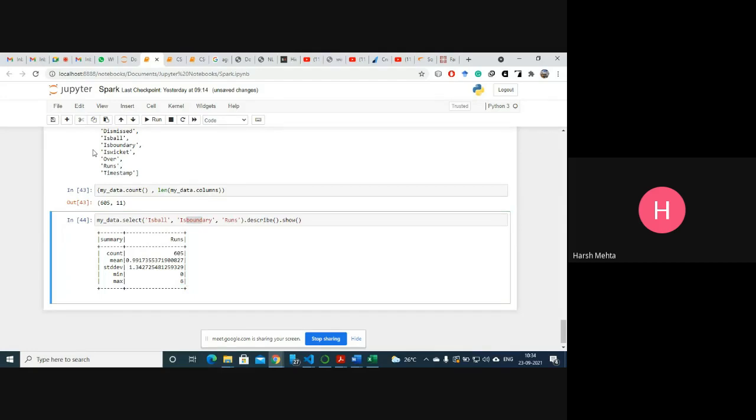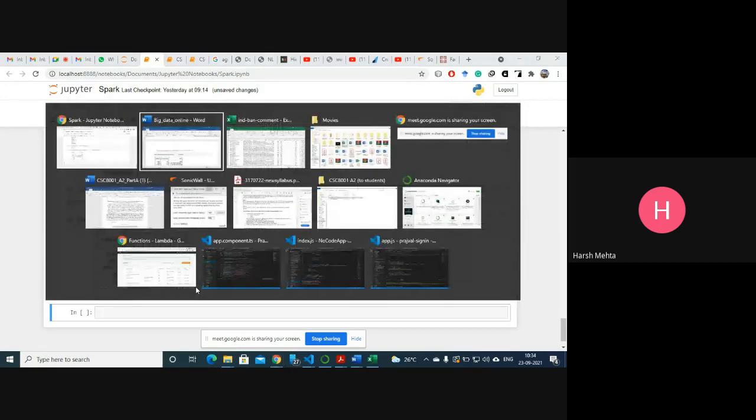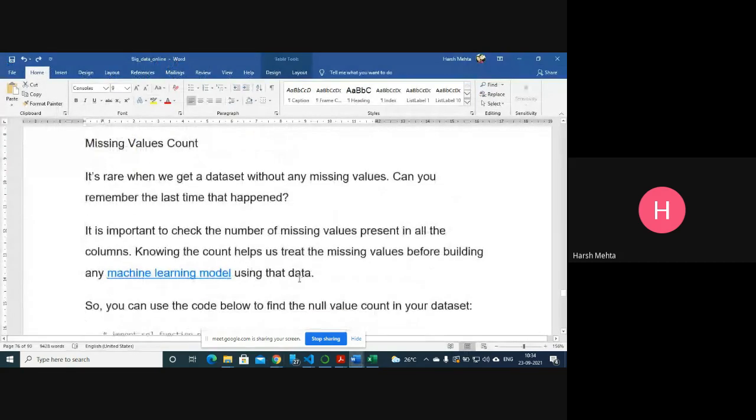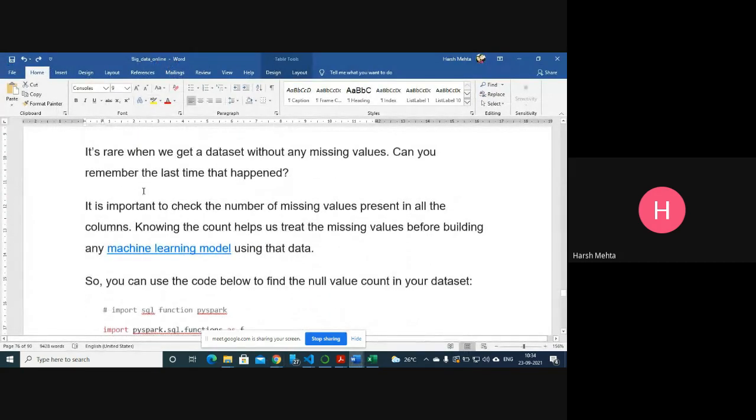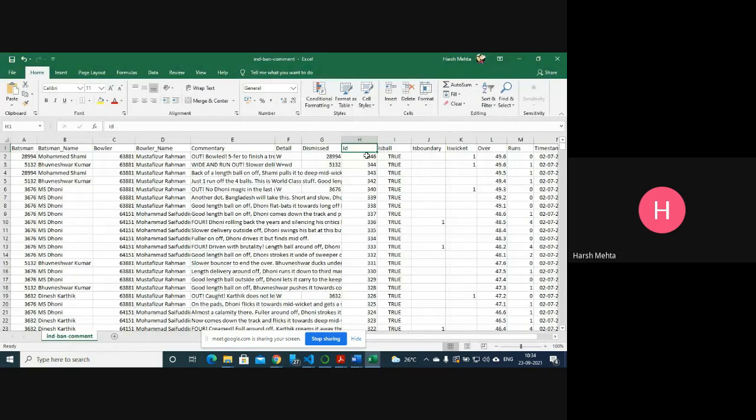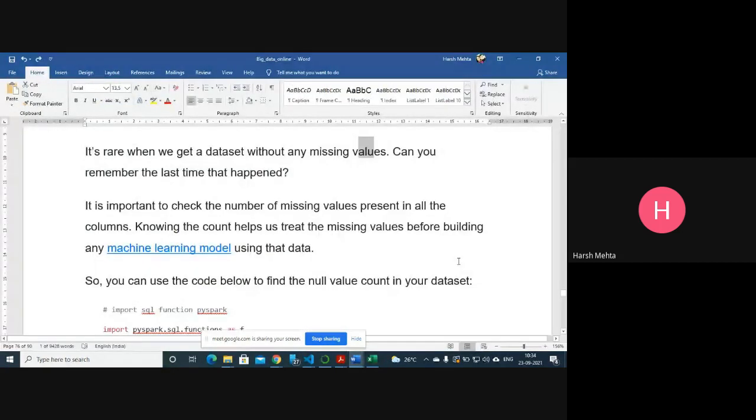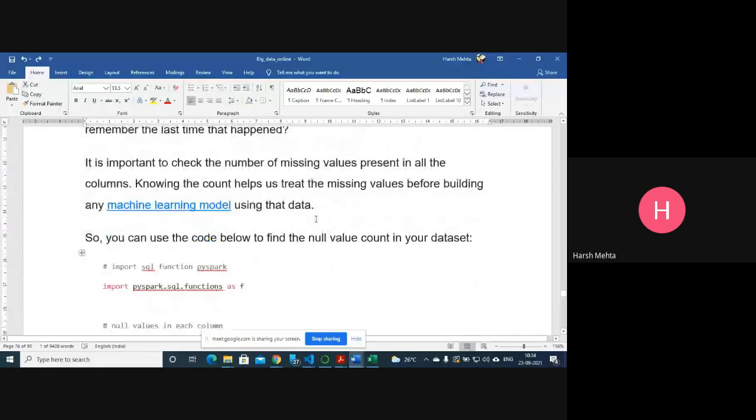Okay, so we are just seeing the data. It's rare that we get a data set without any missing values. Now you see there are many missing values in this data set. This may affect our result. So it's important to check the number of missing values present in all the columns.